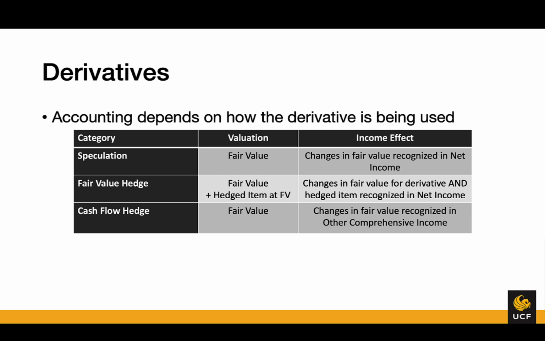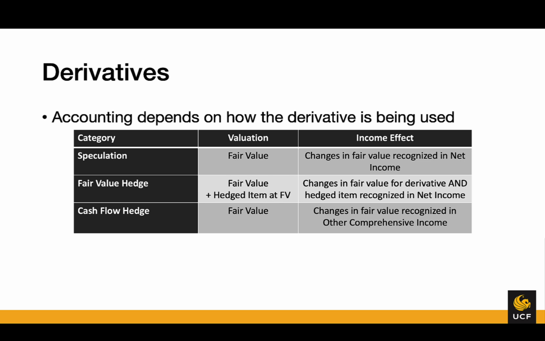However, if we designate this derivative in a hedging relationship, which means that we are using it to hedge some sort of business risk within our company, then accounting rules are going to give us a little bit of a financial reporting benefit so that we can demonstrate that we're not actually engaging in a risky behavior. We are actually managing our operational risk with these transactions.